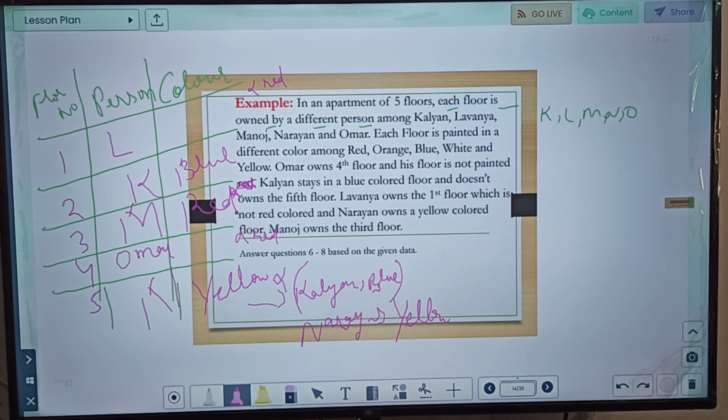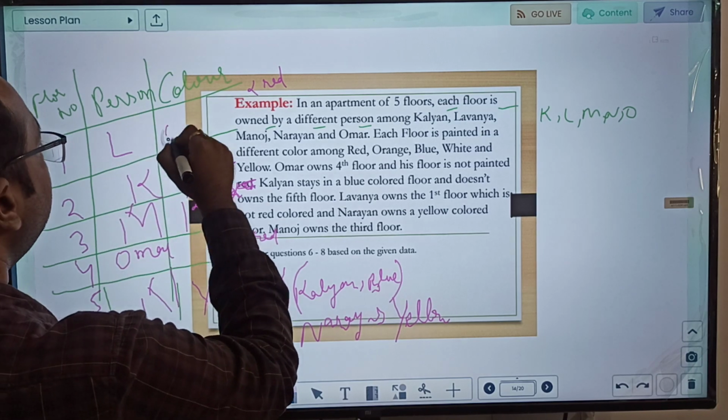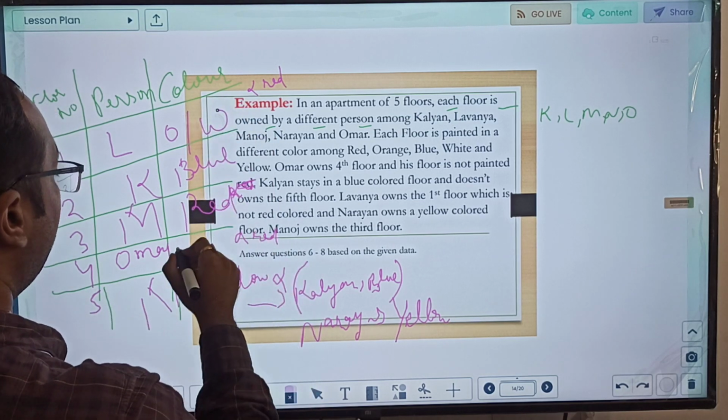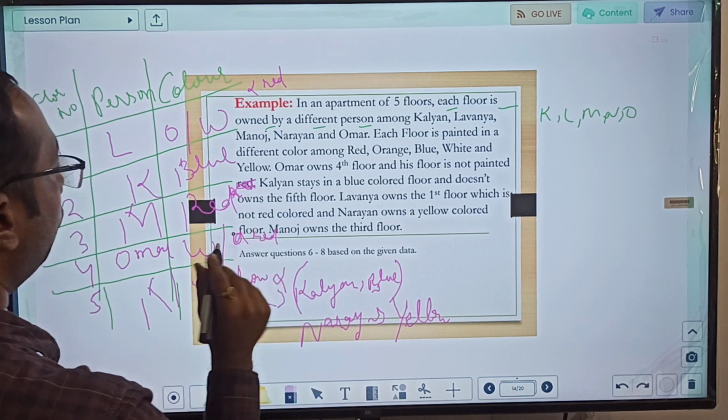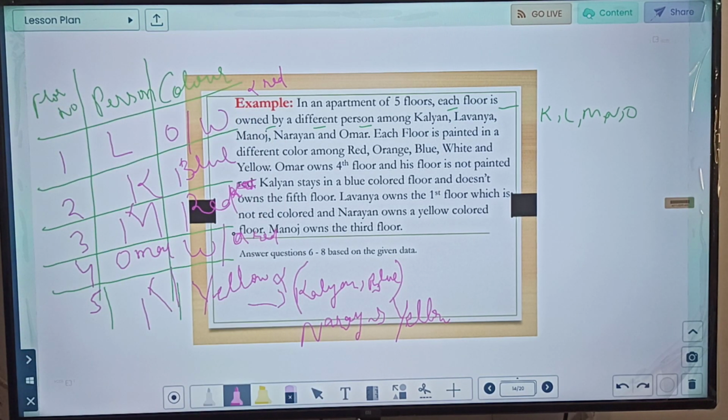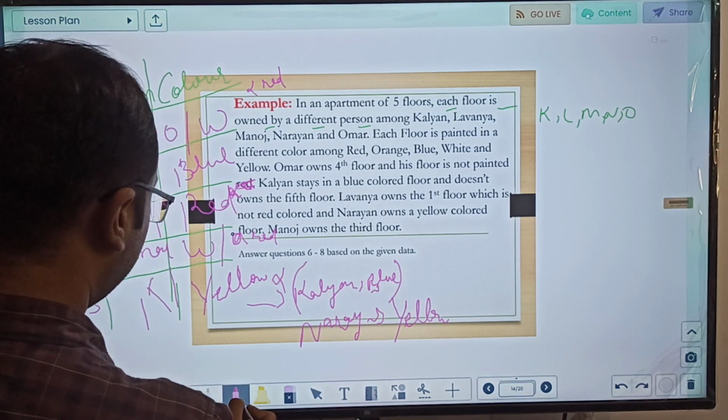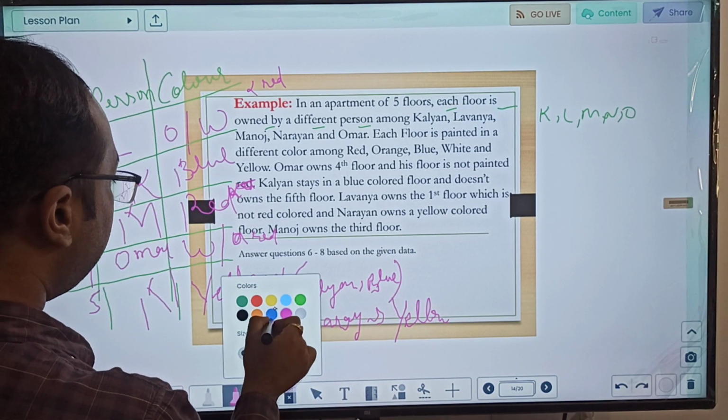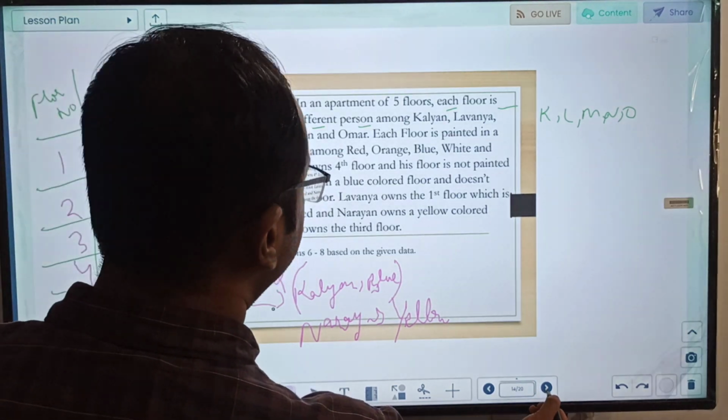So now we do not have the certainty of our first 2. Which 2 colors remain? Orange and white. So it can be orange/white or it can be white/orange. This is not known with certainty. So this is what our table becomes. Now let us look at the questions and see if we can solve them using these conditions.